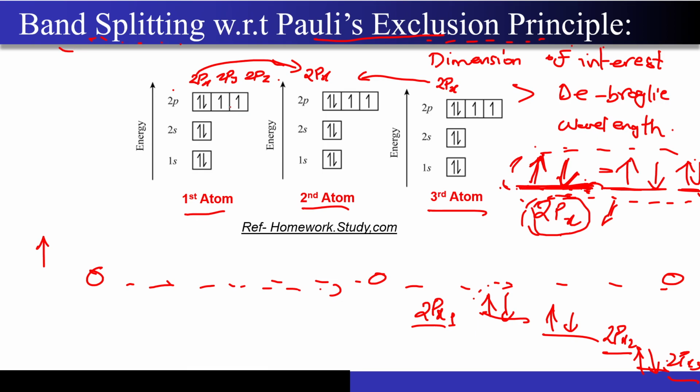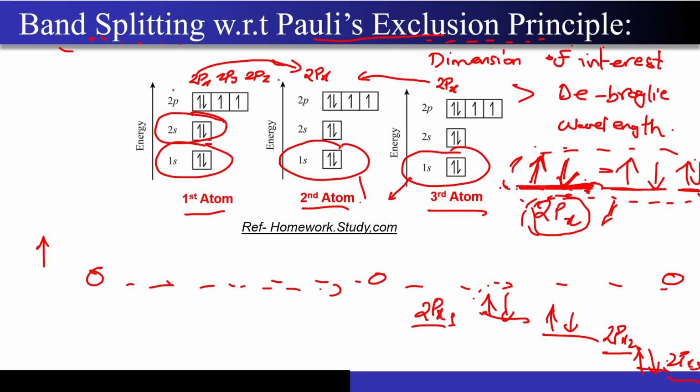Now you may ask me one question: what about these 1s and 2s orbitals? So I will talk about the 1s first, right. Now I have told you that these 1s orbitals are very close to the nucleus. They are very much close to the nucleus compared to this 2p orbital.